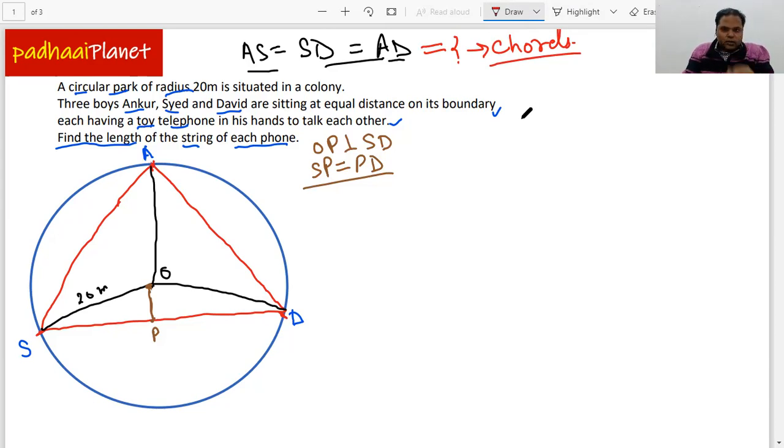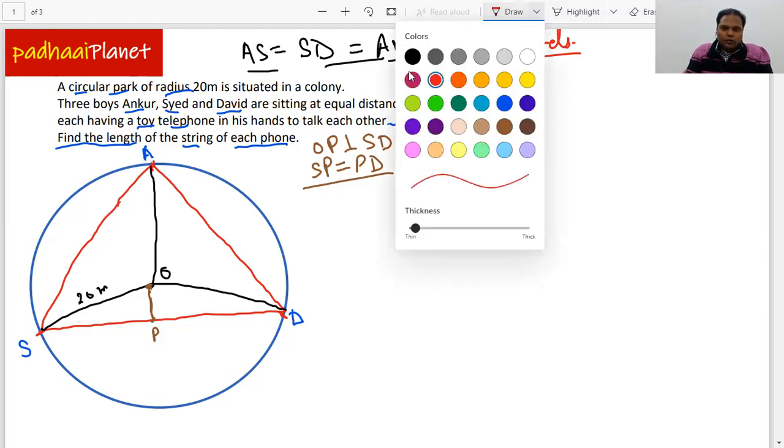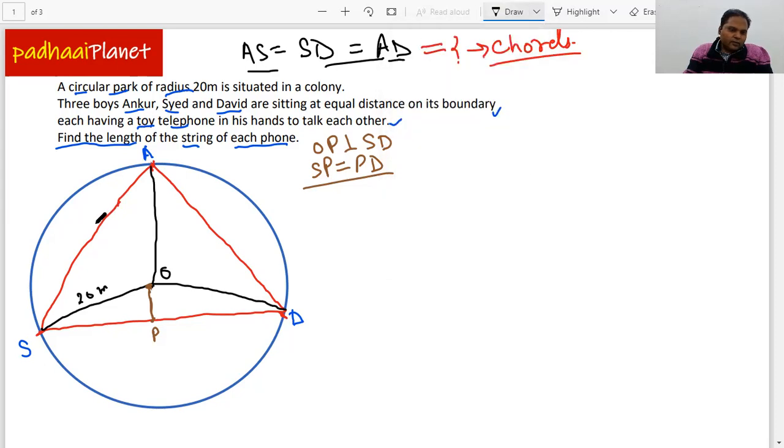Now, since all three chords are equal to each other, this is basically an equilateral triangle. This side is equal to this, so this is an equilateral triangle also.